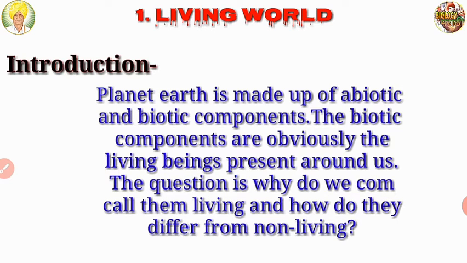Abiotic components means soil, water, rivers. And biotic means what? Birds, insects. These are the biotic components present around us. And non-living means sand, river, water. These are also called the non-living ones. Now, what is the difference? They are classified on the basis of some basic principles.